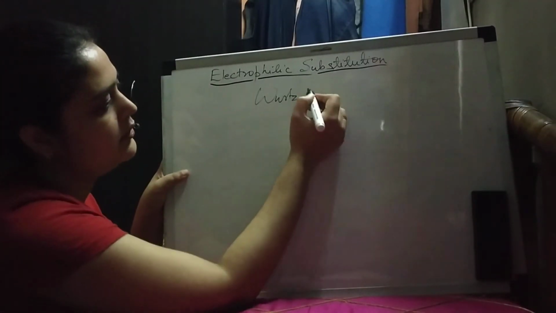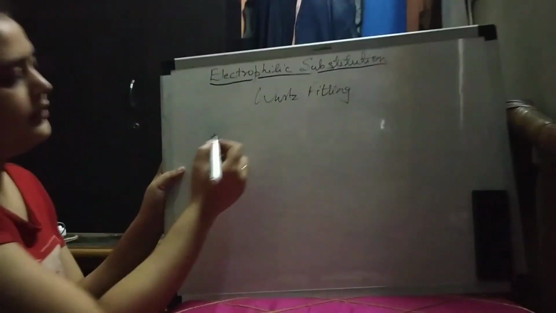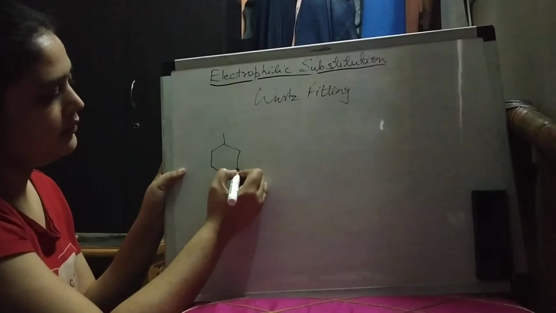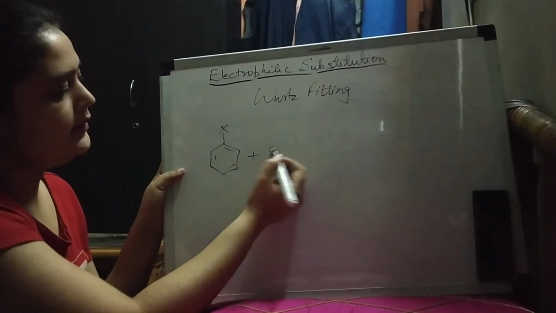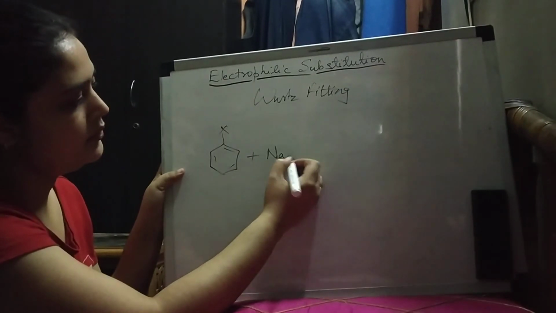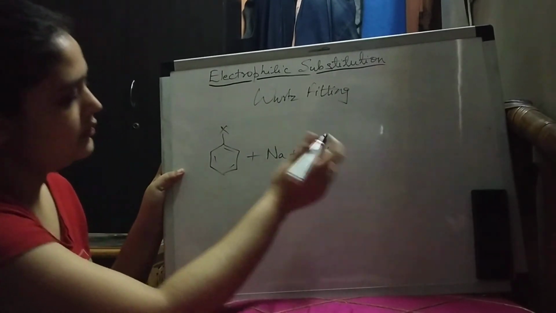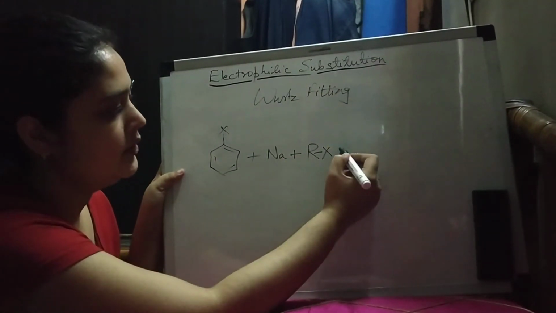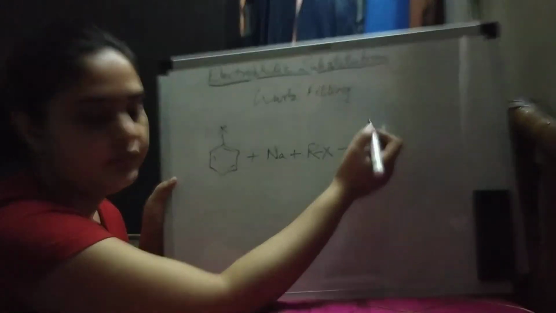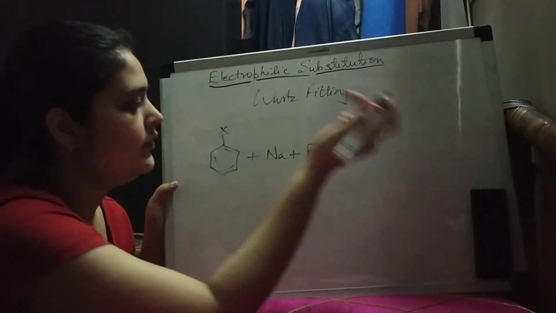First is the Wurtz-Fittig reaction. In it we add a haloalkane and sodium to a haloarene, in the presence of dry ether. So what will you get?